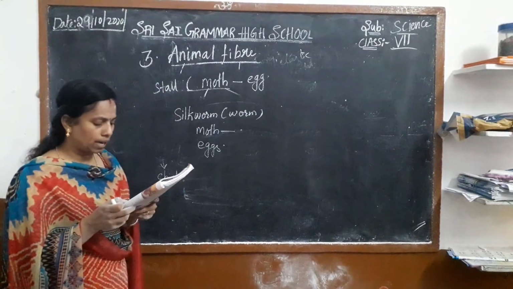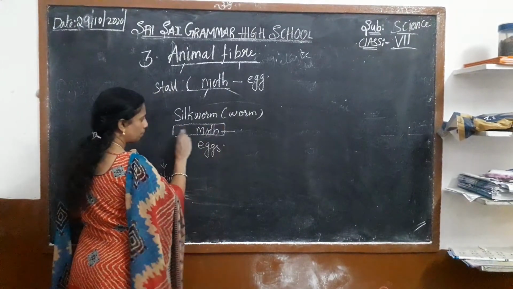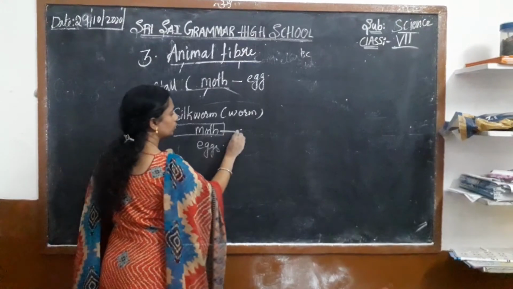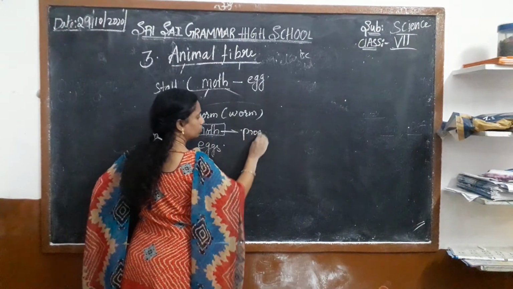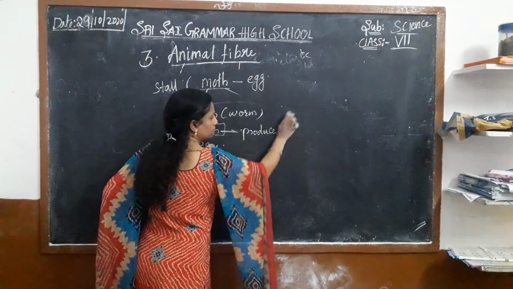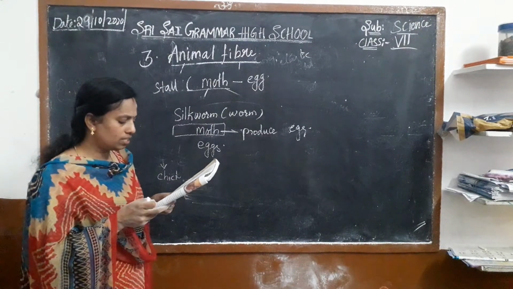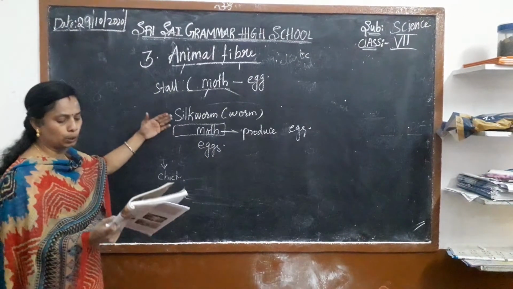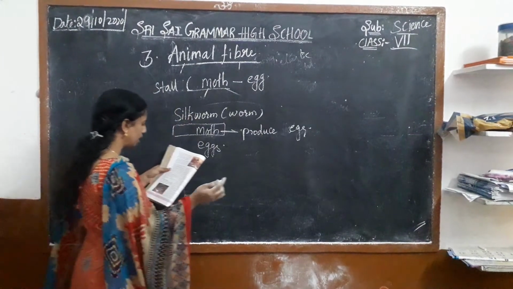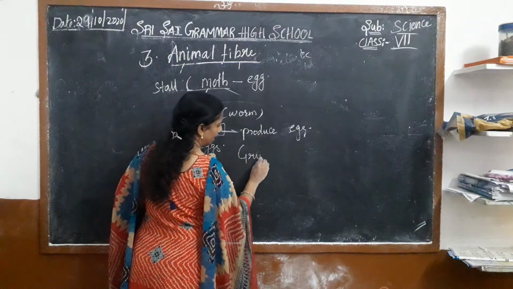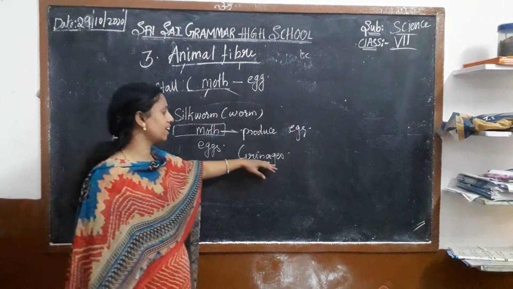Some people buy the silk moths. Why are they purchasing the silk moth? To produce the eggs. These centers where they produce the eggs are known as greenages.